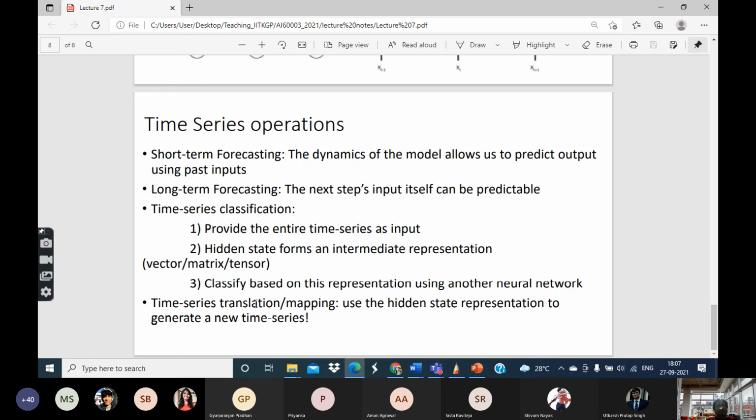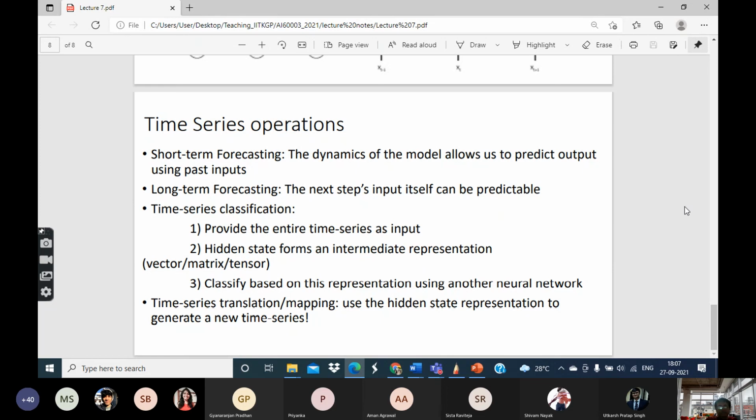Suppose I give you a sentence in language A, and ask you to translate it to language B. The sentence in language A is provided to the neural network, which creates an intermediate representation of it. Then there is something called the decoder network, which takes that intermediate representation in and generates another sentence or sequence out of it.